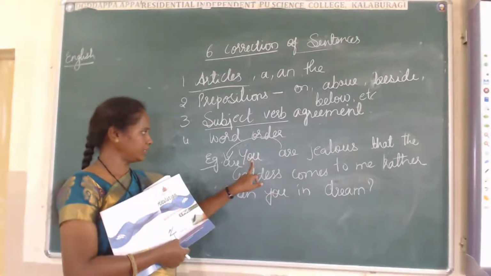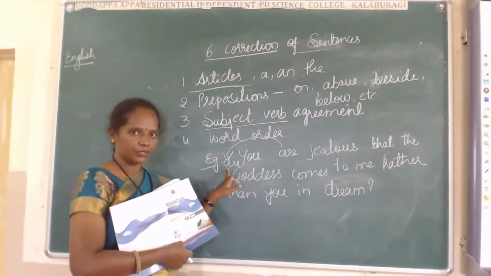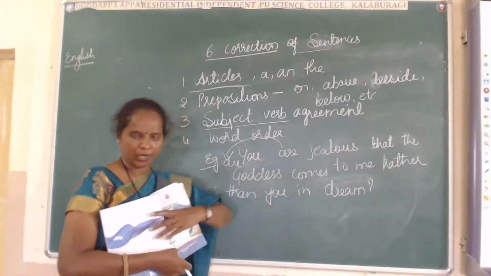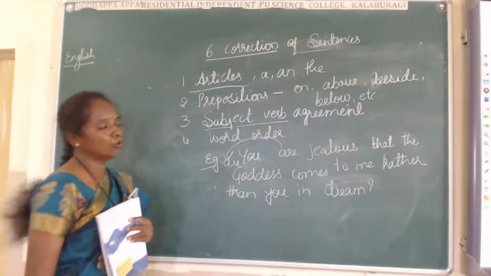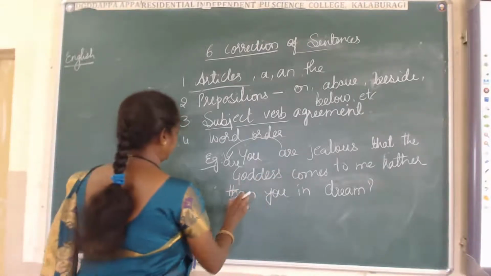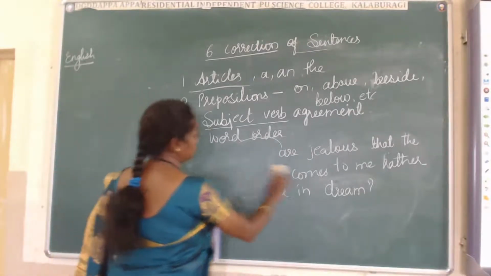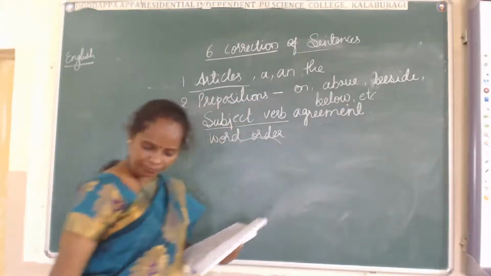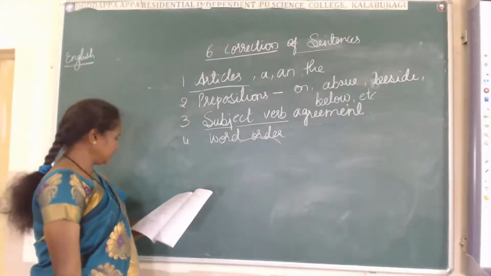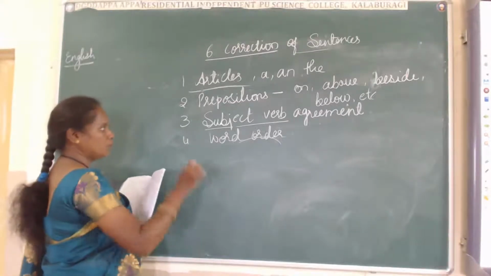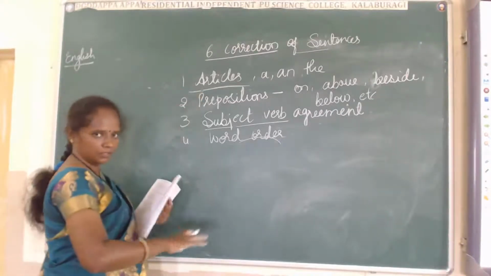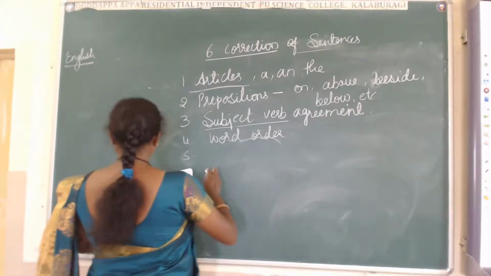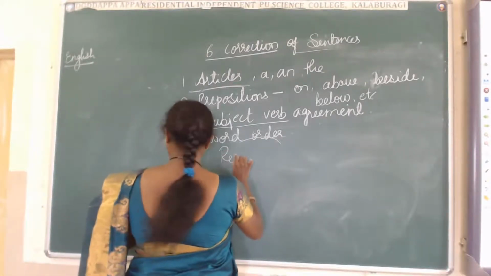To frame a question, an R or WH word comes in the beginning of the sentence, and at the end you have to put the question mark. And don't bother about the long sentence. Got this one? And next one, I hope all of you understand these four. I'll jump to the fifth one.